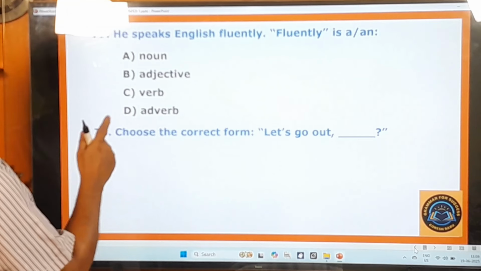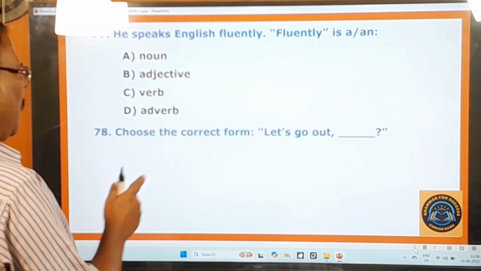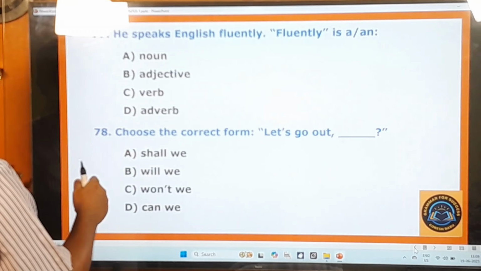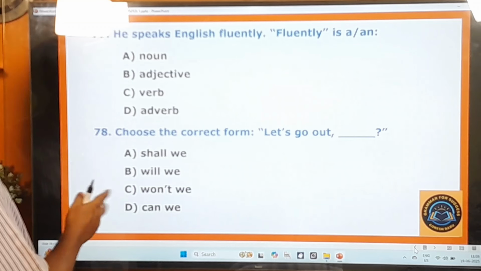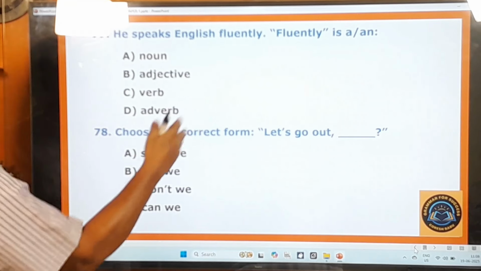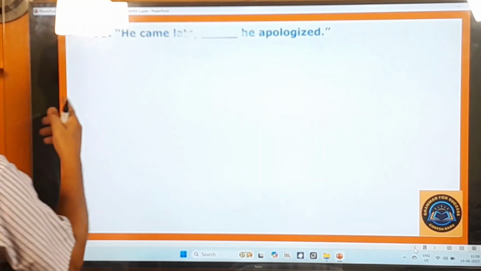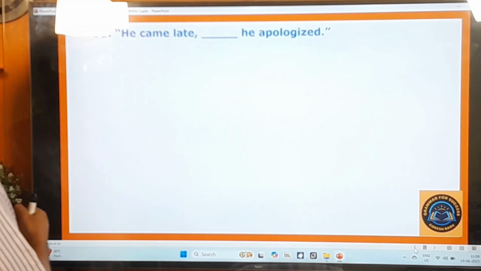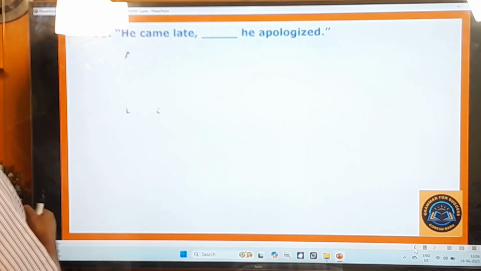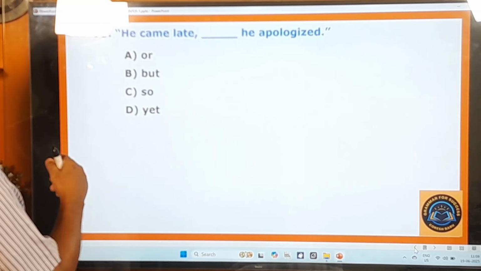78th question. Choose the correct form. Let us go out, dash. Shall we? Will we? Won't we? Can we? Correct, it's a question tag. That is what he is supposed to say. Okay. Right. 79th question. He came late. Dash he apologized. Or, but, so, it.